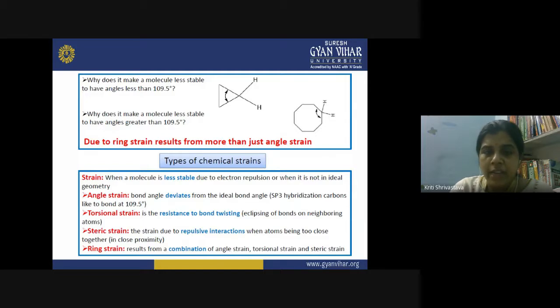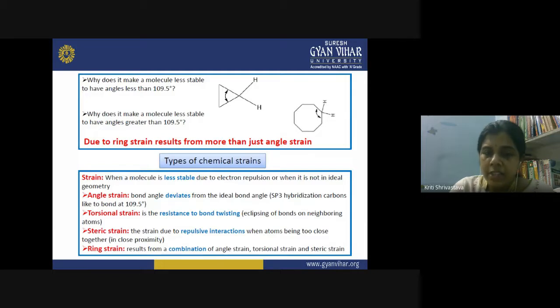So first, what is angle strain? The bond angle is deviating from the ideal bond angle of sp3 hybridization in the carbons. And what is the ideal angle? We know that it is 109.5 degrees. Since the bond angle has to deviate a lot from the ideal value, this causes angle strain in the cycloalkanes.